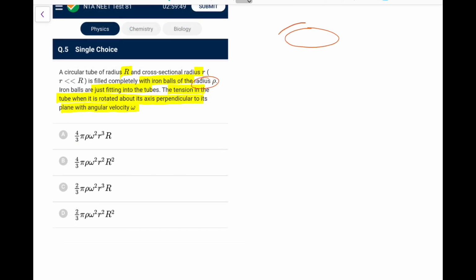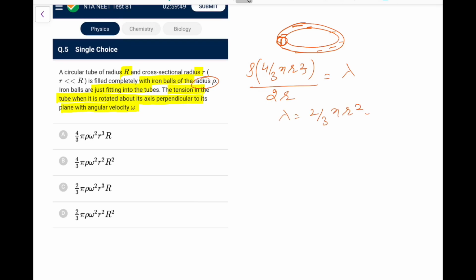So now this is the tube, and in it we have fitted those balls of small r like this. So it's clear the ball's radius would also be small r. The volume of each ball would be 4 by 3 pi r cube, and each mass would be rho into 4 by 3 pi r cube. That is the mass of each ball. If a ball is fitted like this, the length they will cover is 2r. So per unit length mass would be divided by 2r, that would be lambda. So lambda comes out as 2 by 3 pi r square rho.